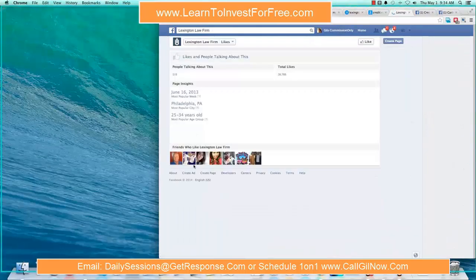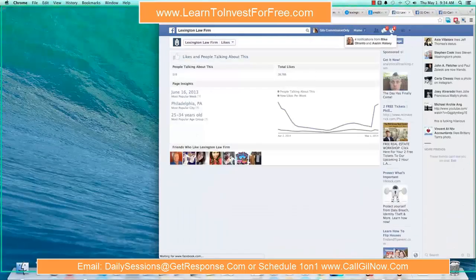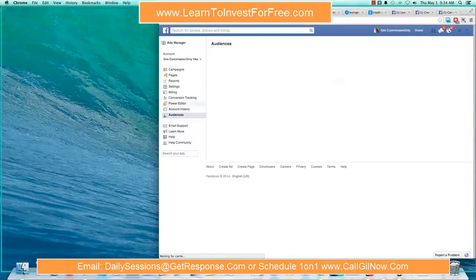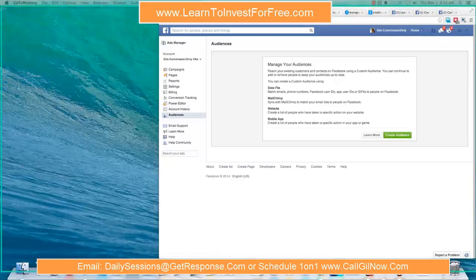And then I would manually enter in those different user IDs. And let me show you how that works here in the campaign audience. So let's go to custom audiences. Is everybody following along so far? All right. Manage your audience, data file, MailChimp, website app. Okay, so just go ahead and click create audience.